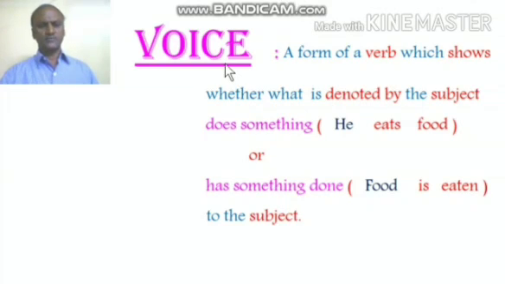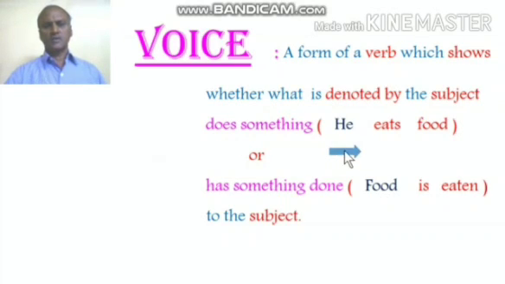Now what does it mean? In short, if the subject does something, for example, he eats food, he is the subject. So what does he do? He eats. So here the subject is doing the action of eating. That is one thing. The other thing that is happening is has something done. For example, food is eaten. Now here the food, something has happened to the food.